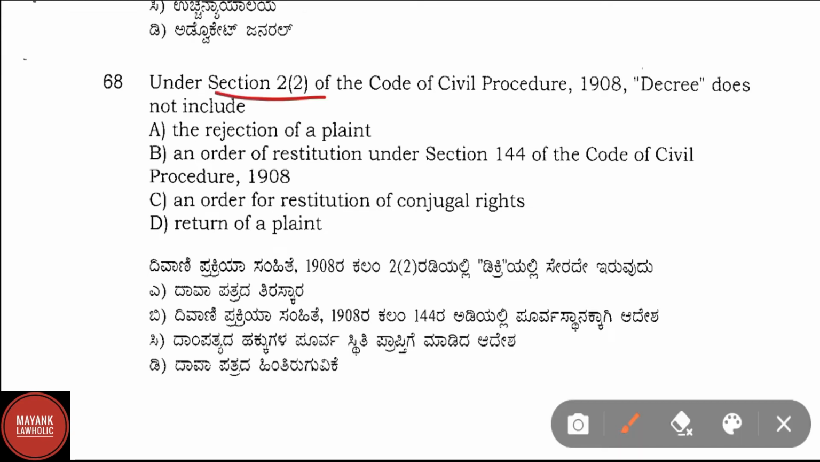Question number 68. Under section 2 clause 2 of the Civil Procedure Code, decree does not include. Here correct answer is option D, that is return of a plaint. Return of a plaint does not come into the category of decree.